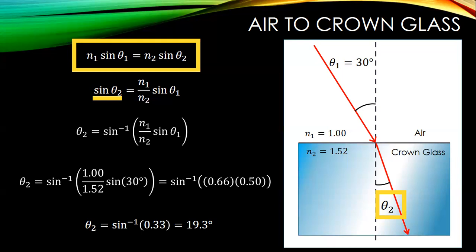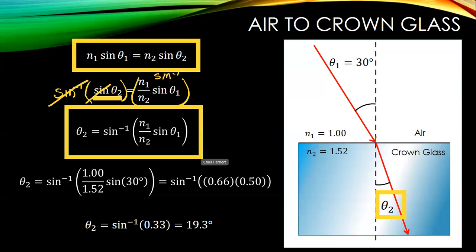And then in order to get rid of the sine function, I've got to take the inverse of the sine function. Basically, I'm going to take the arc sine on this side, and I'm going to take the arc sine or inverse sine on the other side. The inverse or arc sine is going to get rid of the sine on the left-hand side, and we're finally left with this expression right here. So the angle of refraction is equal to the inverse sine of the ratio of n1 divided by n2 times sine of the angle of incidence.